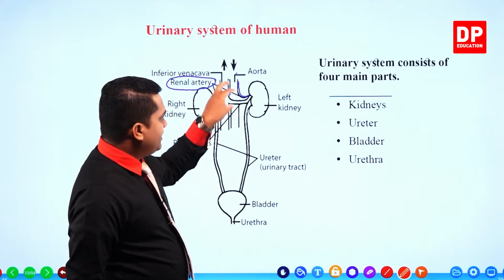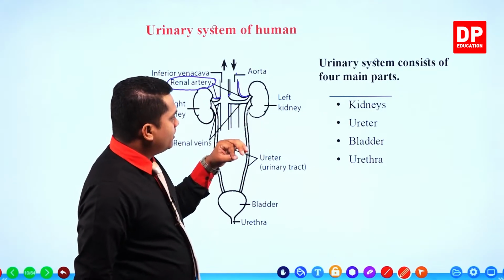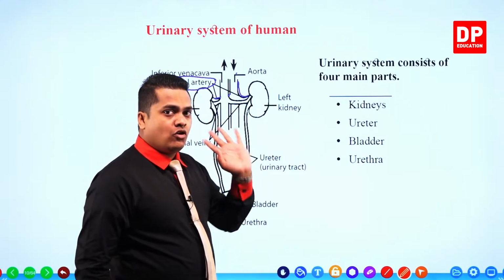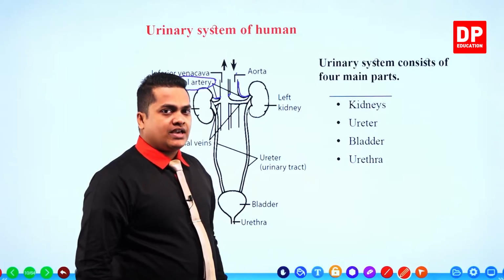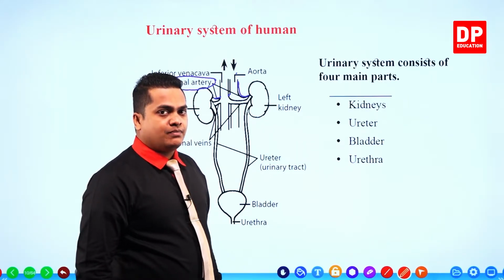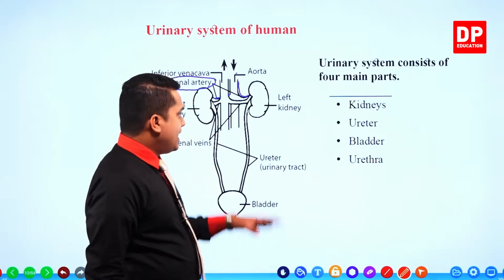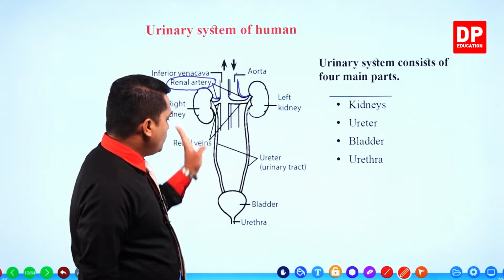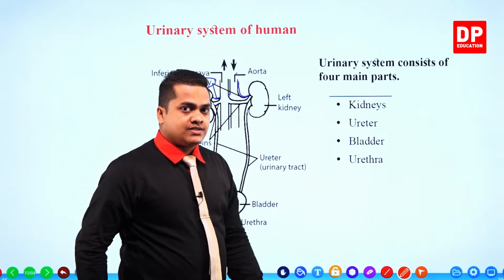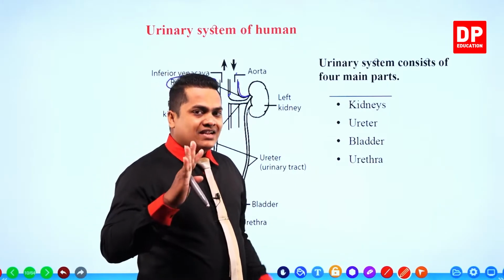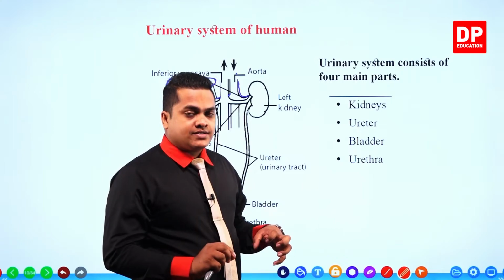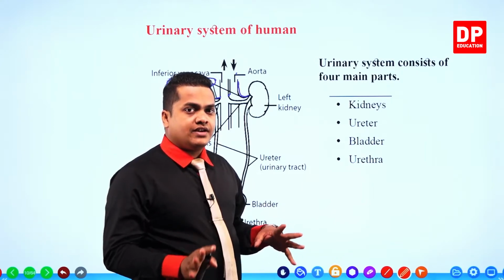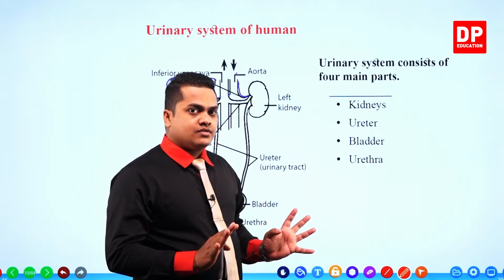Then the filtration process occurs, and the kidneys expel all the excretory substances like urea and uric acid, and those substances come towards the bladder through the ureters, right? That's the filtered out waste substance.